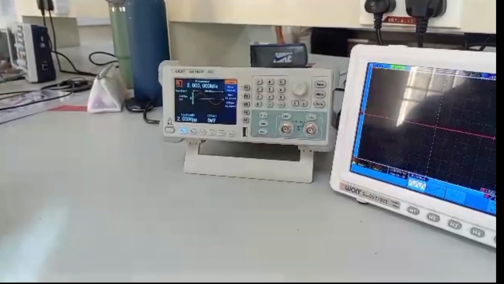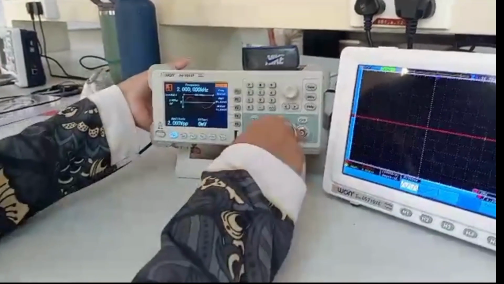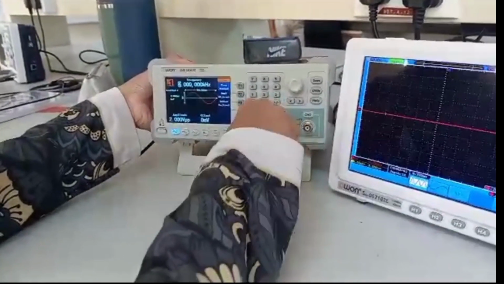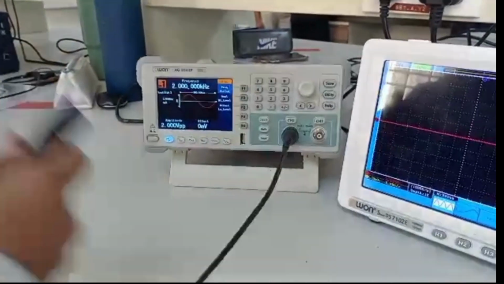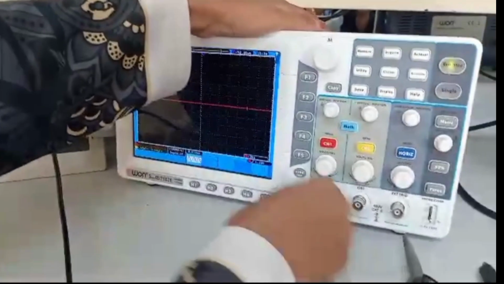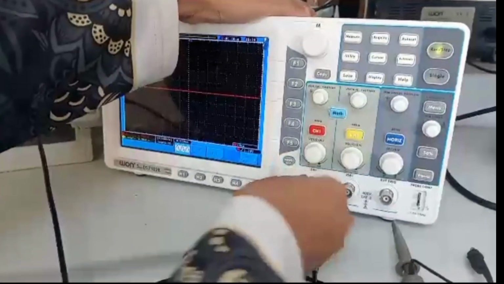Now, let's set the amplitude. Press the amplitude button and adjust it to 6 volts peak to peak, and make sure the output waveform is set to the type you need, such as a sine wave for our measurement.